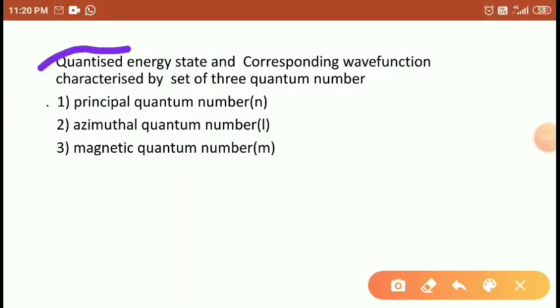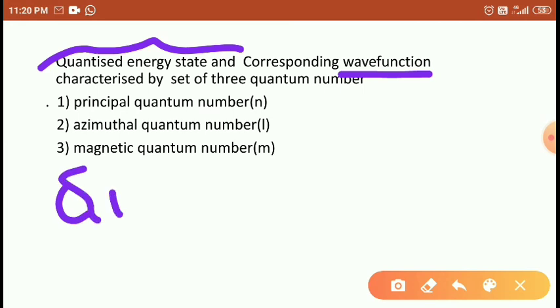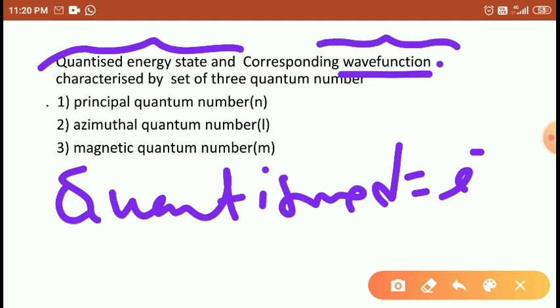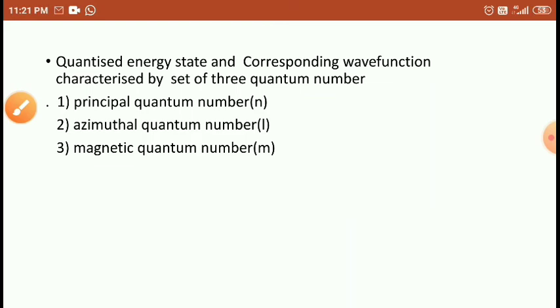So quantized energy state corresponds to the wave function. What does quantized mean, students? Quantized means the smallest particle, or a microscopic particle like electrons. So that is quantized. The electron shows the property of a wave function, and those wave functions are described by three quantum numbers: principal, azimuthal and magnetic quantum numbers. What are the principal and azimuthal quantum numbers? We will discuss in the next class, students. Okay, thank you.